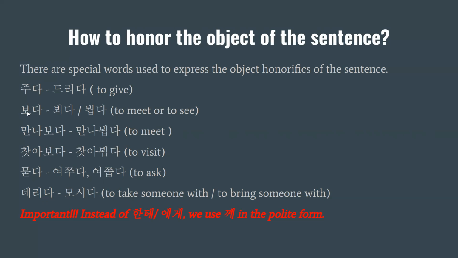And the second word is 보다. So it means to meet or to see someone or something, right? 뵈다 and 뵙다. So actually, there is no difference between 뵈다 and 뵙다, but if you compare them, 뵙다 is considered to be even more polite than 뵈다, but that doesn't mean that you cannot use 뵈다. You can also use the first and the second one as well. But if you really want to show the honor, the respect, like the highest level of politeness, you can use the 뵙다. And this third word is 만나보다.